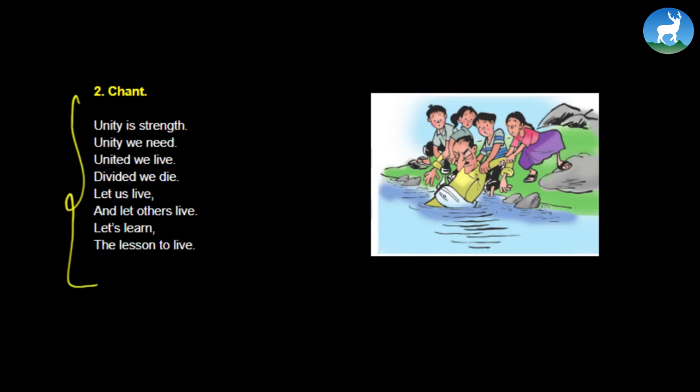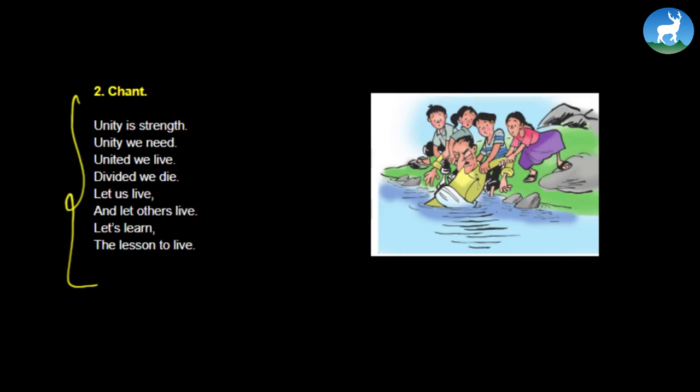Again, observe the picture here. A fully grown up man has drowned, and 4 children together, united, are pulling this man from the pond, or maybe from the river. Unity is strength. Unity we need. United we live, divided we die.